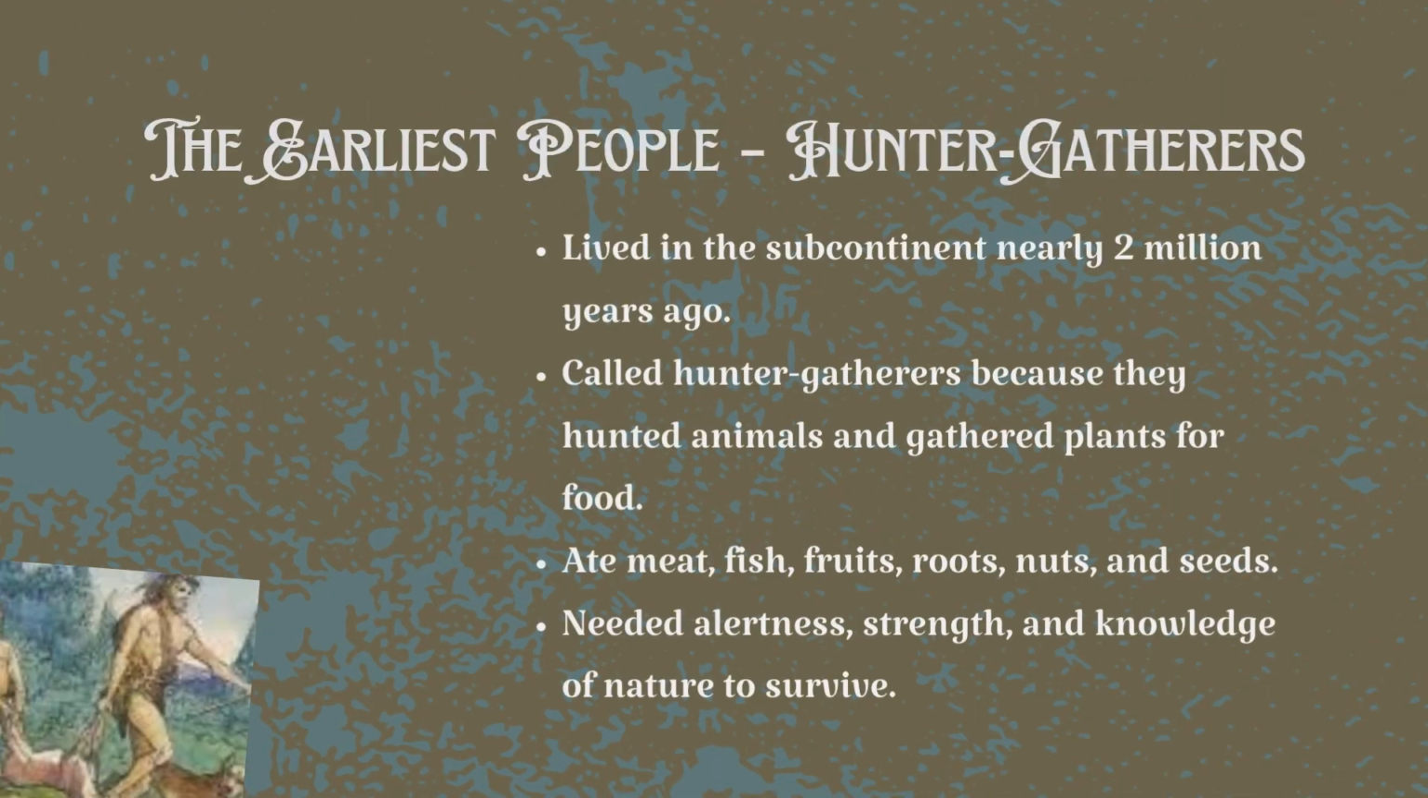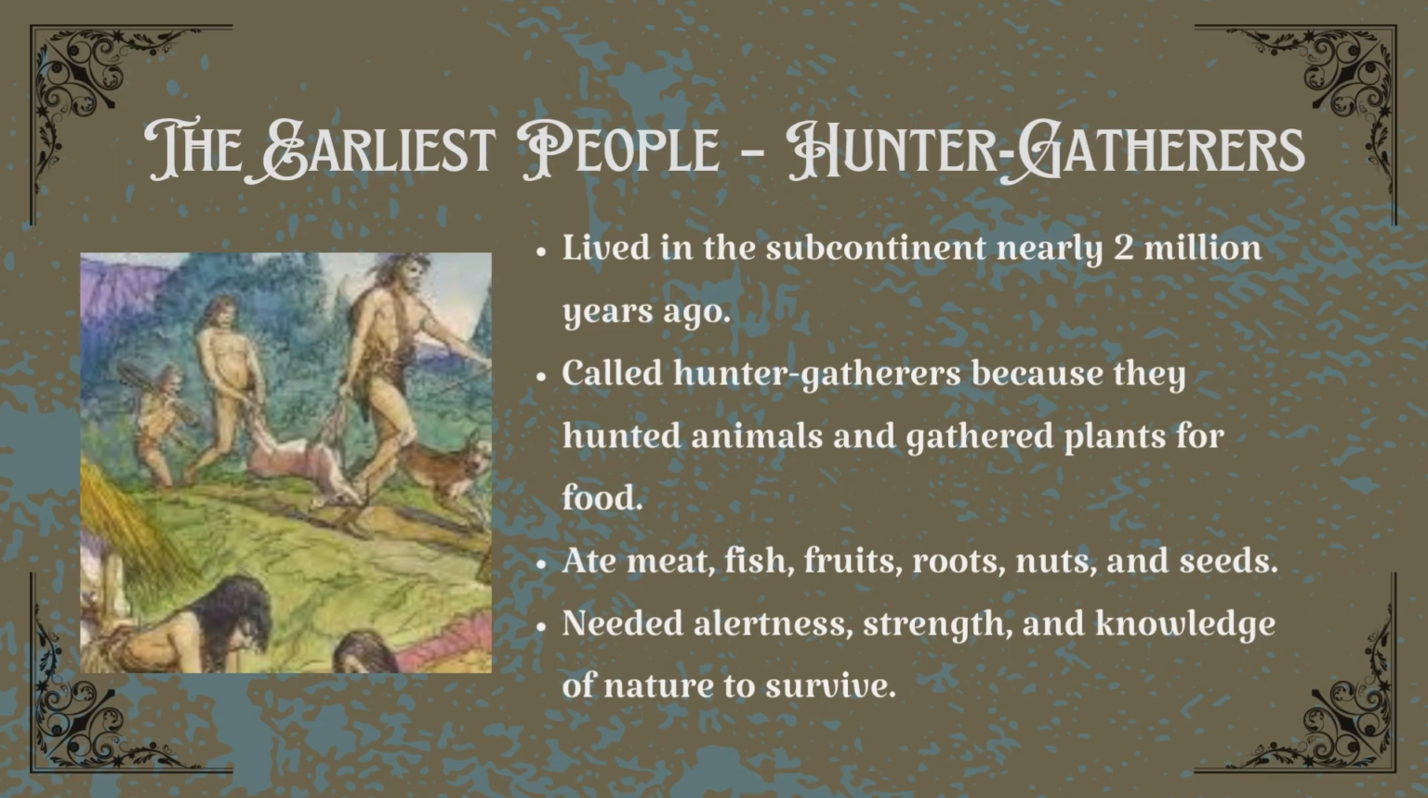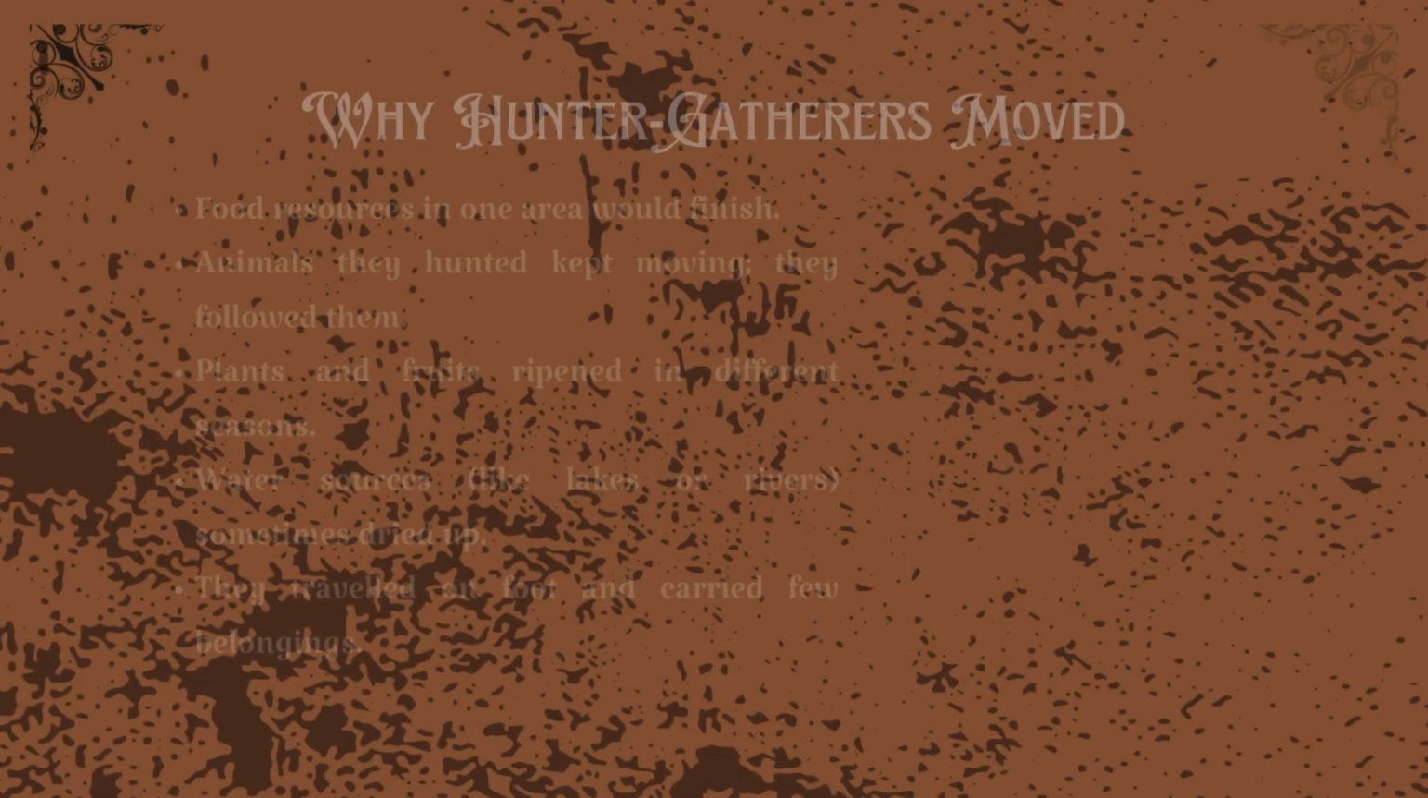The earliest people, hunter-gatherers. The earliest humans lived in the subcontinent about 2 million years ago. They didn't grow crops, didn't have houses, and definitely no supermarkets. They were hunter-gatherers, meaning they hunted wild animals and gathered fruits, nuts, roots, and seeds from forests. Just imagine, every meal depended on what you could find or catch that day. They had to know which fruits were poisonous, which animals were dangerous, and which places had water. Knowledge was survival.